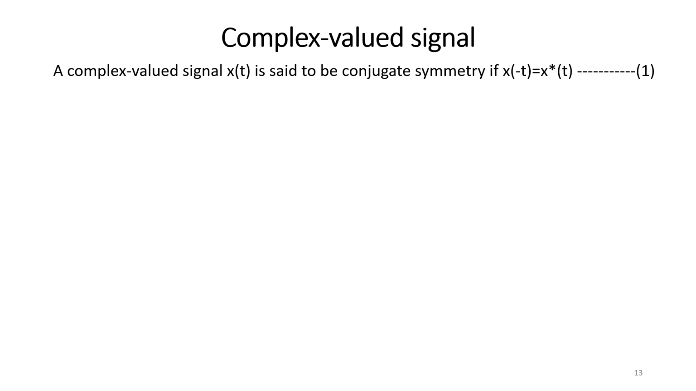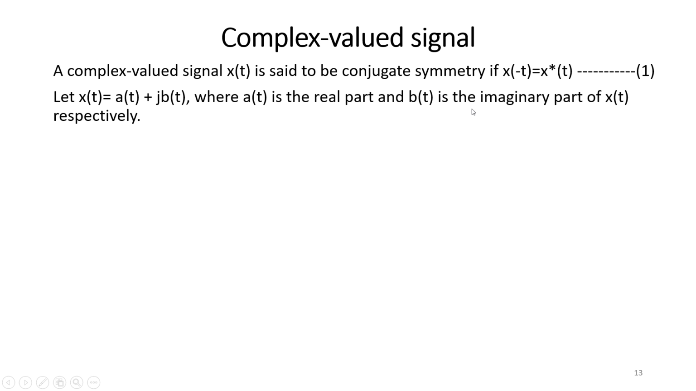So let us consider the conjugate symmetry of a complex valued signal x(t). That is, x of minus t is x of conjugate t. We know the conjugate property of a complex valued function. So a complex valued signal x(t) is said to be conjugate symmetric if x of minus t is the same as the conjugate of x(t).